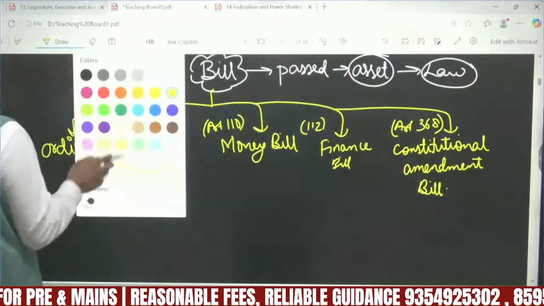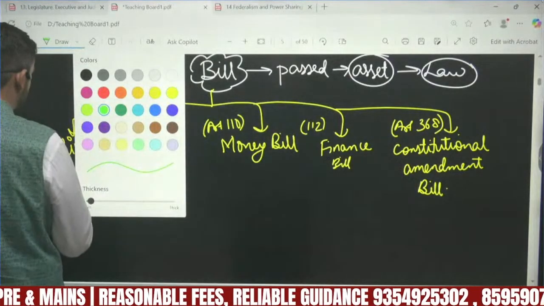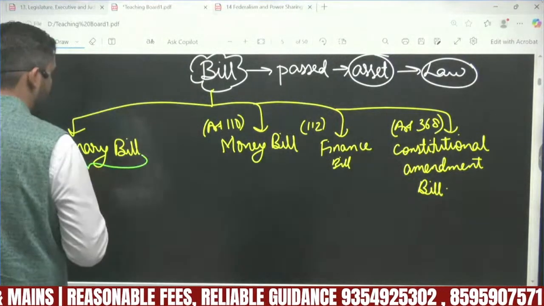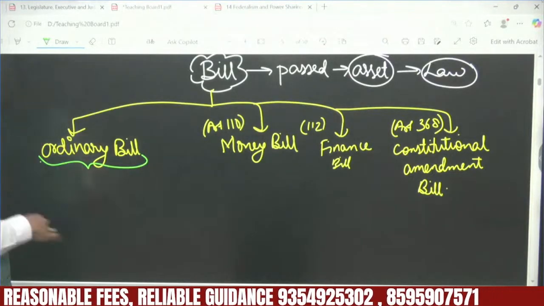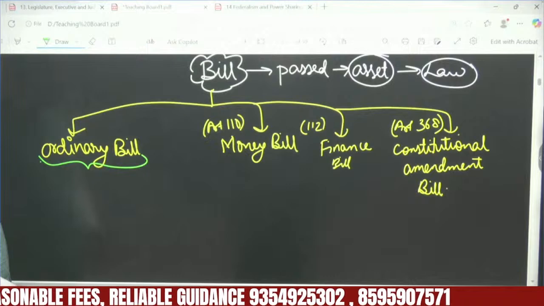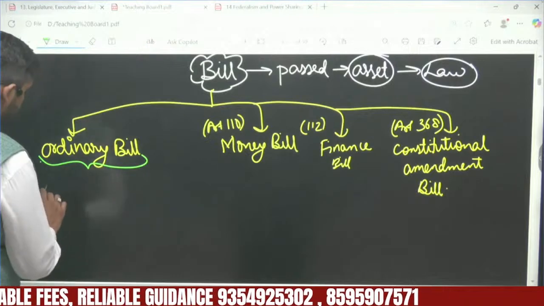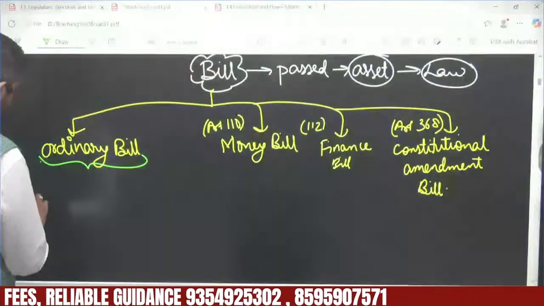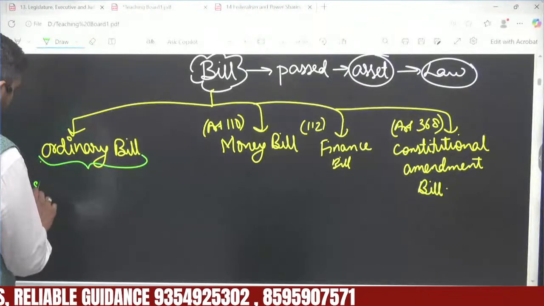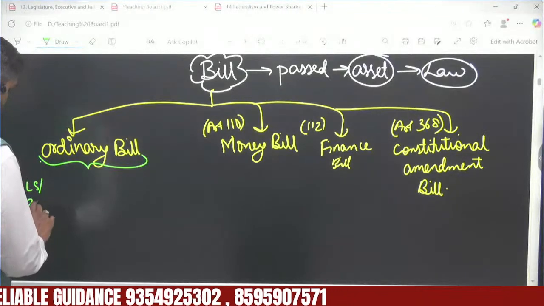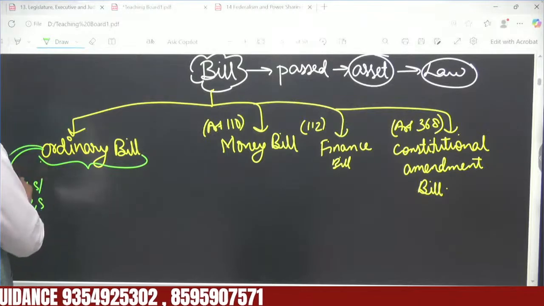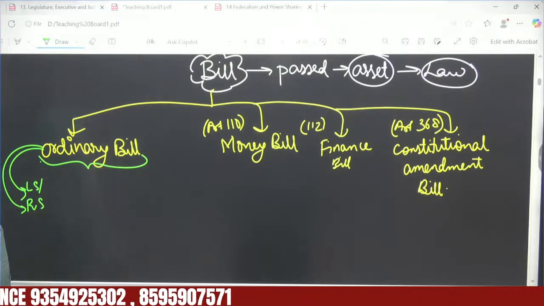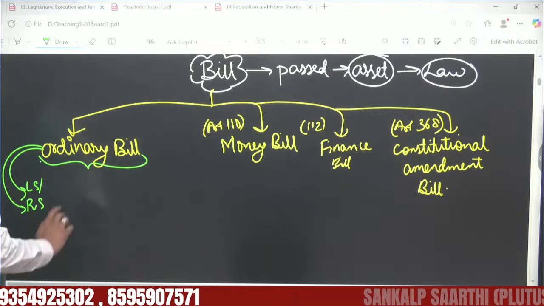Now for the ordinary bill. Passing an ordinary bill is related to the ordinary work of the parliament, let's say in Lok Sabha or in Rajya Sabha. And one thing is, an ordinary bill can be first passed either in Lok Sabha or in Rajya Sabha. Okay, no restriction on that.